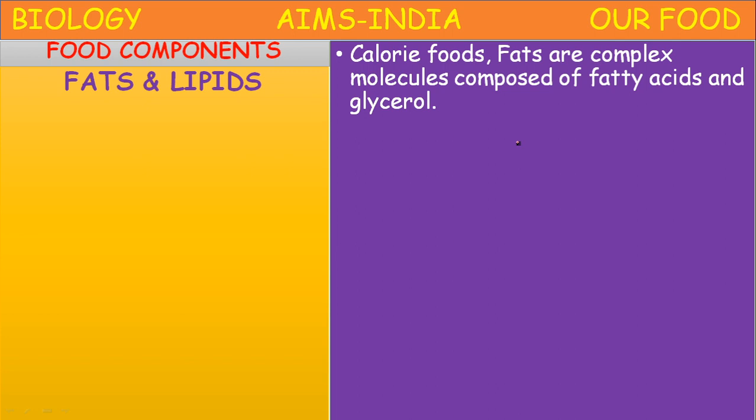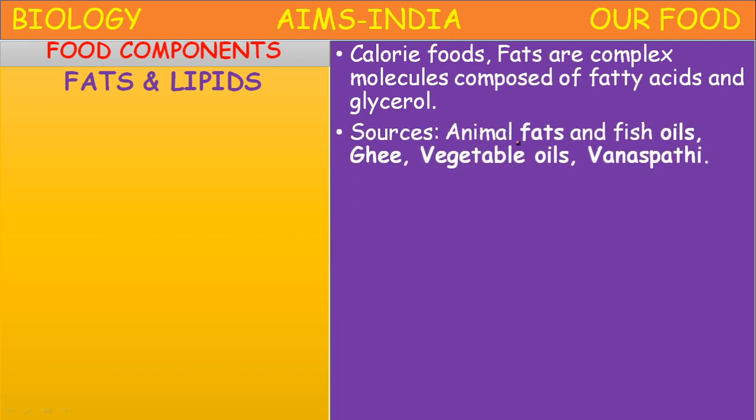These are complex molecules composed of fatty acids and glycerol. Carbohydrates are made up of glucose, whereas these fats are made up of fatty acids and glycerol. The sources of fats are animal fats like fish oils, ghee, and vegetable oils like sunflower oil, groundnut oil, and vanaspati. Vanaspati means dalda, which is made by the hydrogenation of oils.